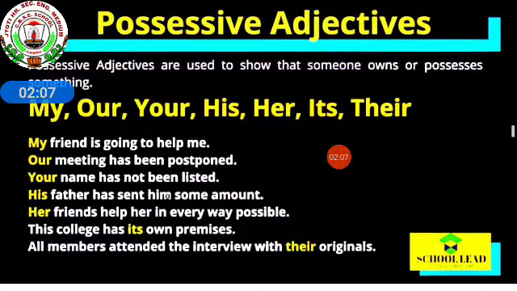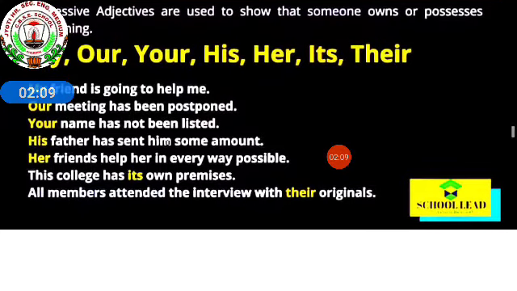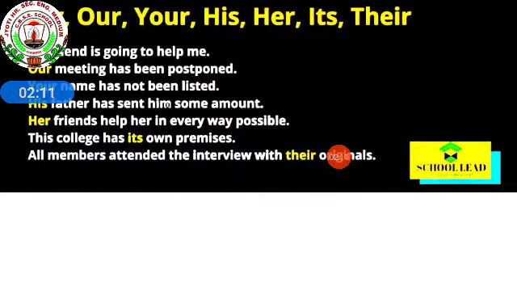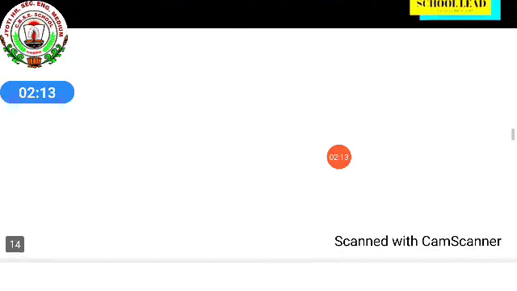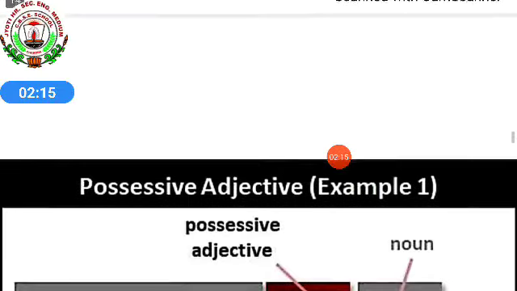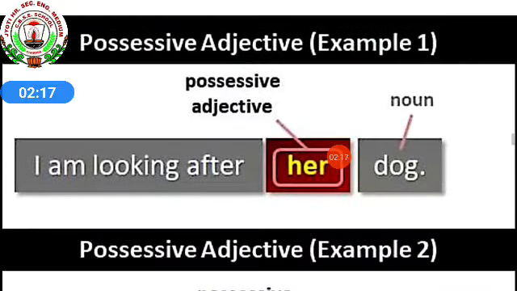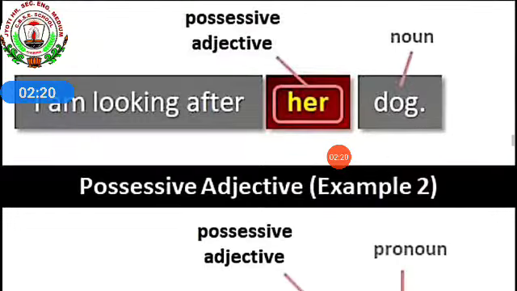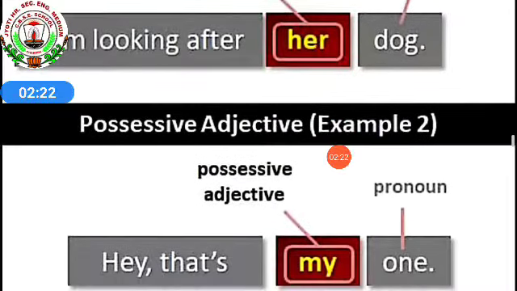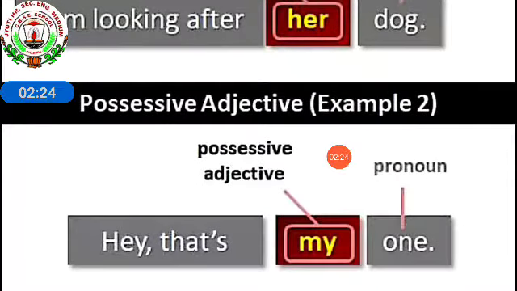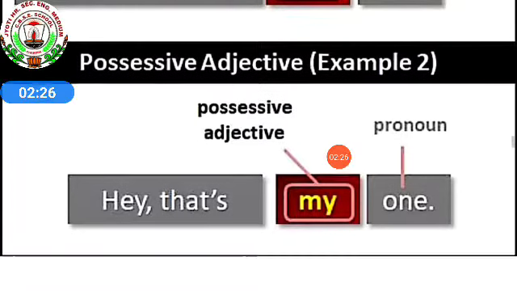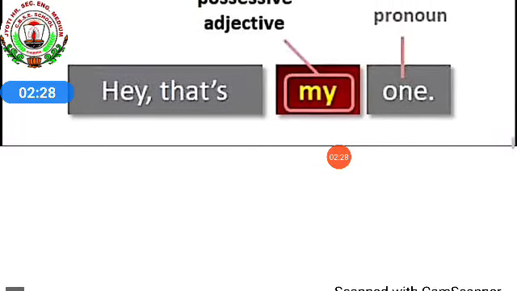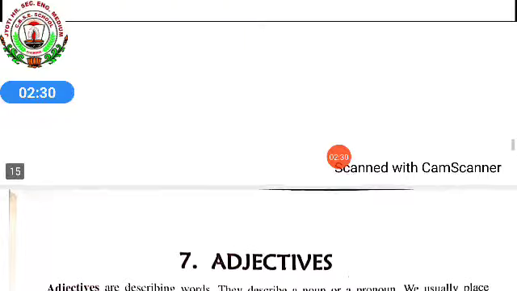Possessive adjectives show you the possession or the ownership. Our, your, his, her, its, their, all these come under possessive adjectives. Example I told you that possessive adjective also we are putting before a noun or pronoun. I am looking after her dog, so dog is a noun, her is the possessive adjective. In the same way, second example, hey, that's my one.